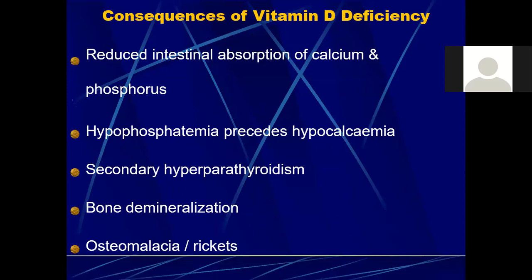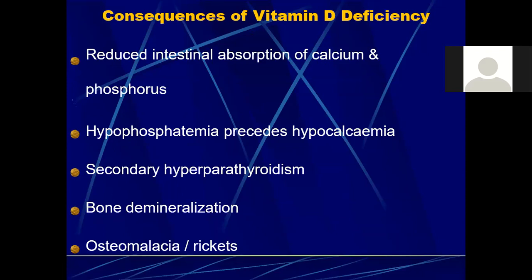So what is going to happen when we have this deficiency? There is going to be reduced intestinal absorption of calcium and phosphorus. So the main function of vitamin D was to cause the absorption of calcium and phosphorus from the intestine. So when we have a deficiency of vitamin D, there is going to be reduced intestinal absorption of calcium and phosphorus.